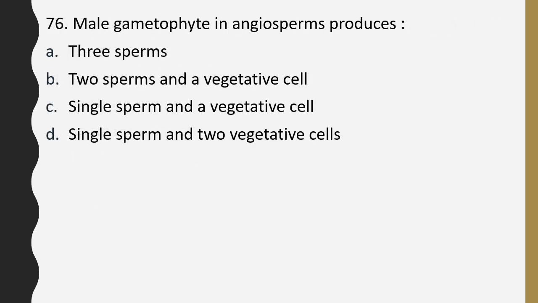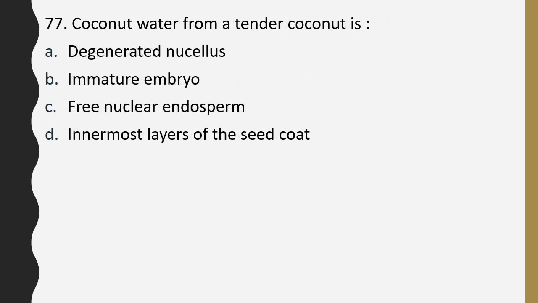Question number 76. Male gametophyte in angiosperms produces 3 sperms, 2 sperms and a vegetative cell, single sperm and a vegetative cell, single sperm and 2 vegetative cells. The correct answer is option B. It produces 2 sperms and a single vegetative cell. Question number 77. Coconut water from a tender coconut is degenerated nucellus, immature embryo, free nuclear endosperm, innermost layer of seed coat. The correct answer is option C, free nuclear endosperm.